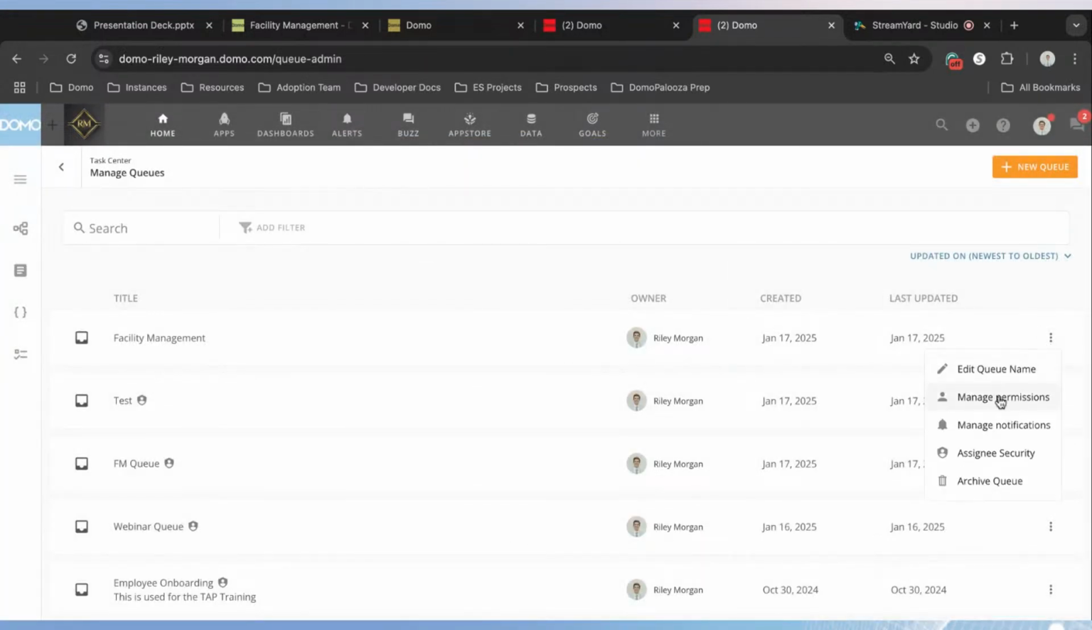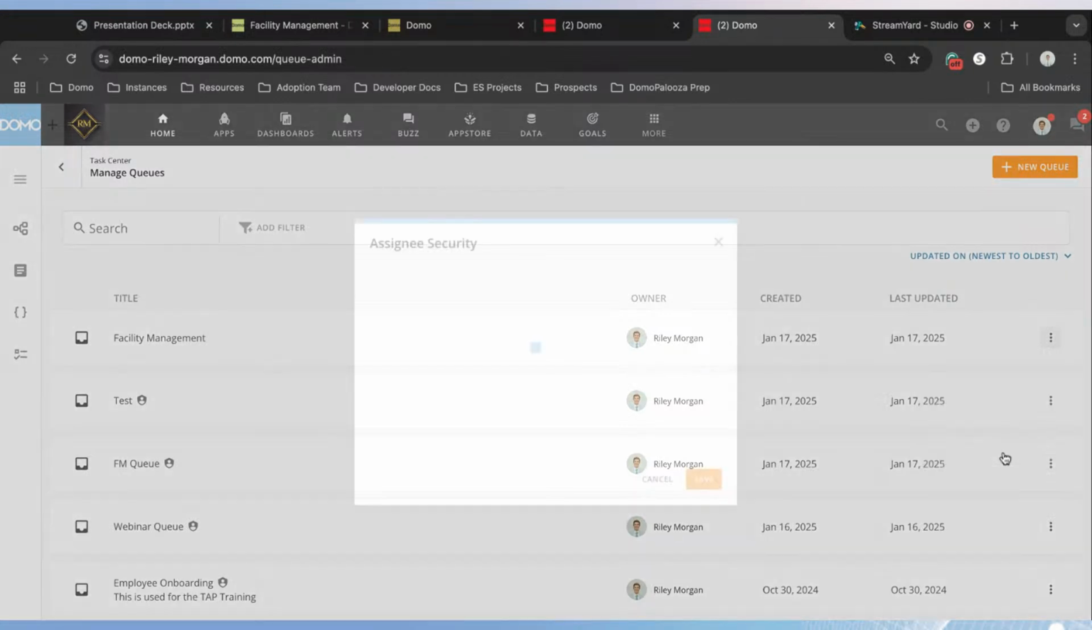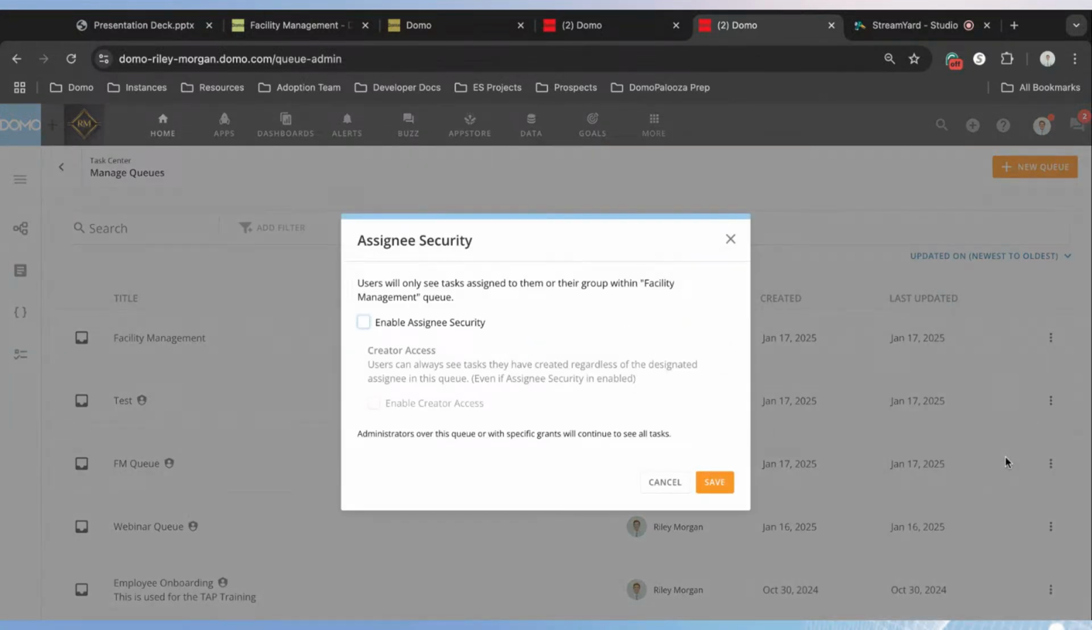And that's via the Manage Permissions here. You can also manage the notifications that get sent out. And then another important piece about our queues is this part called Assignee Security. And so if we click on Assignee Security, this is where we can set up the permissioning for the tasks. And by enabling Assignee Security, what this means is that when a user opens up this App Studio app in the Task and Queue Center, they're only going to be able to see the tasks that are assigned to them. If this is unclicked, they're going to be able to see all the tasks,